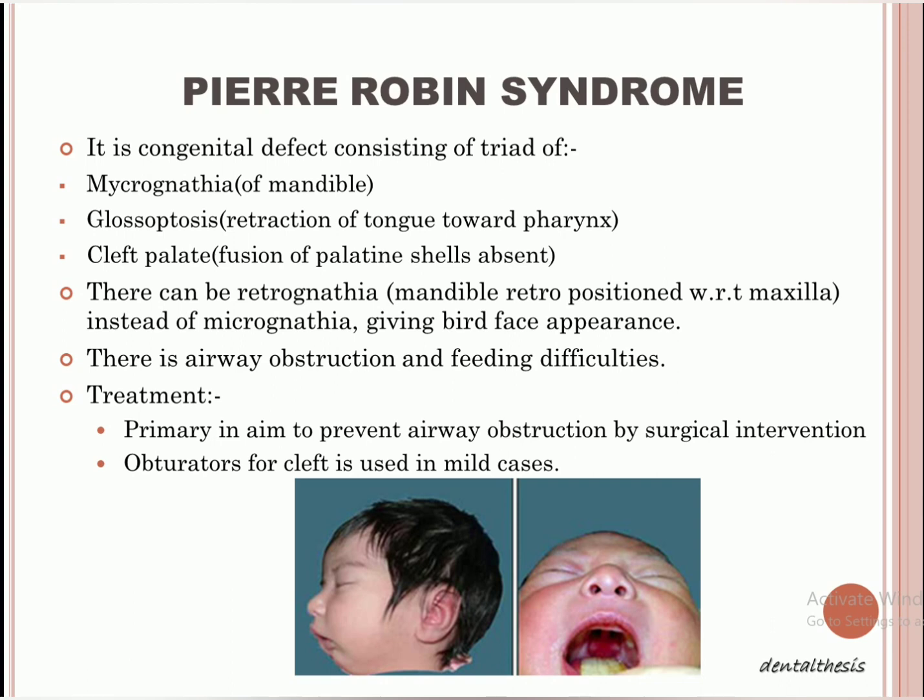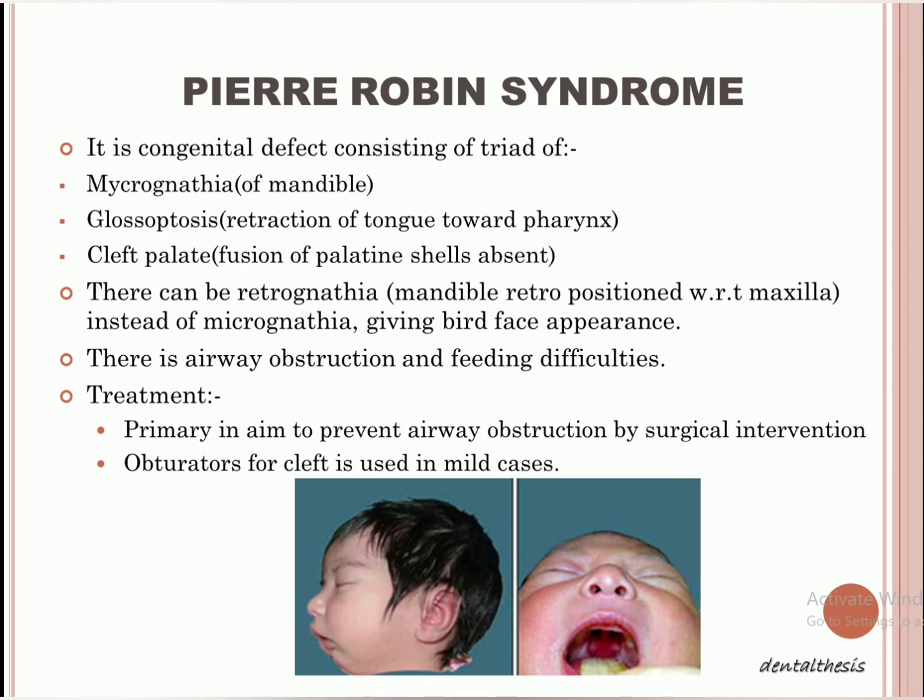So this is the end of the topic. We have studied five things in developmental disturbances of jaws, which are agnathia, meaning absence of jaws; then micrognathia, meaning small jaws; then macrognathia, meaning large jaws, right; then facial hemihypertrophy, meaning one side of the face is enlarged; and then facial hemiatrophy, meaning one side of the face is underdeveloped.